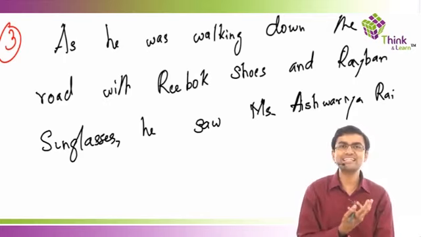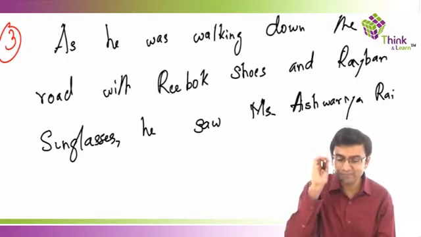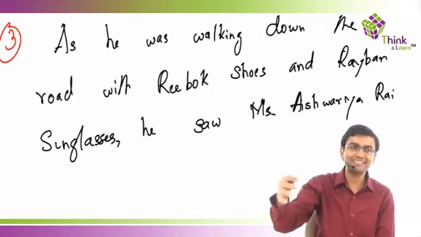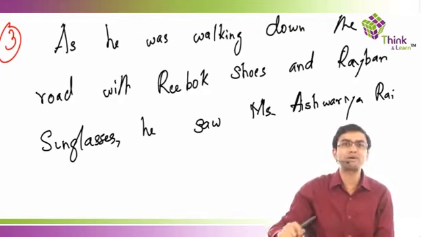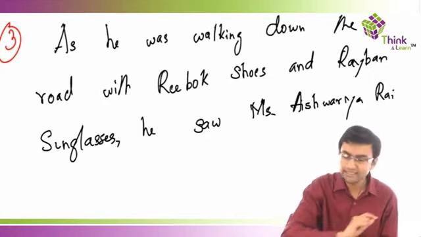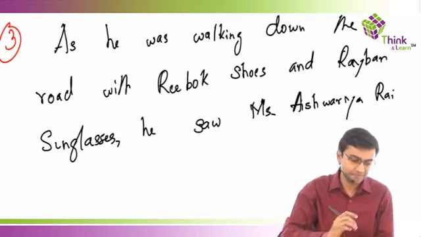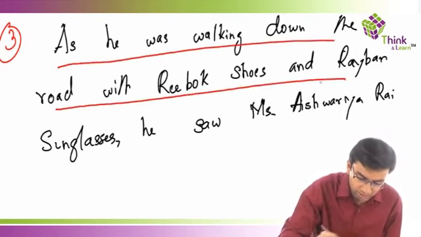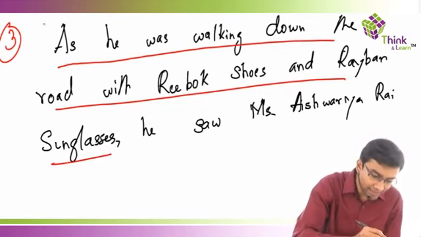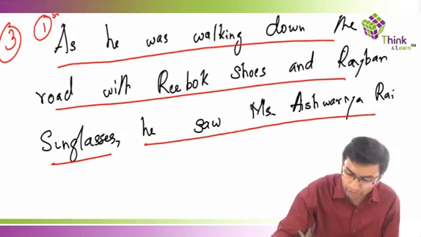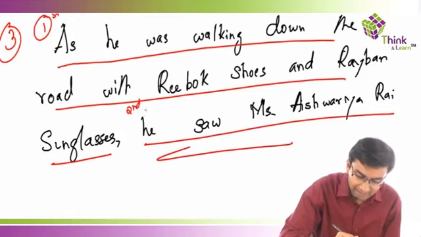See, when I introduce the sentence in the class, most of the people believe that Miss Aishwarya Rai even now is the most important part of the sentence. She's got married, she's got kid and all, but still she is the most important part of the sentence. But anyway, just tell me which part of the sentence is important, guys. There are two distinct parts of the sentence. Let's look at the first part. As he was walking down the road with Reebok shoes and Ray-Ban sunglasses. This is one part of the sentence. And the second part is he saw Miss Aishwarya Rai. This is going to be the second part of the sentence.